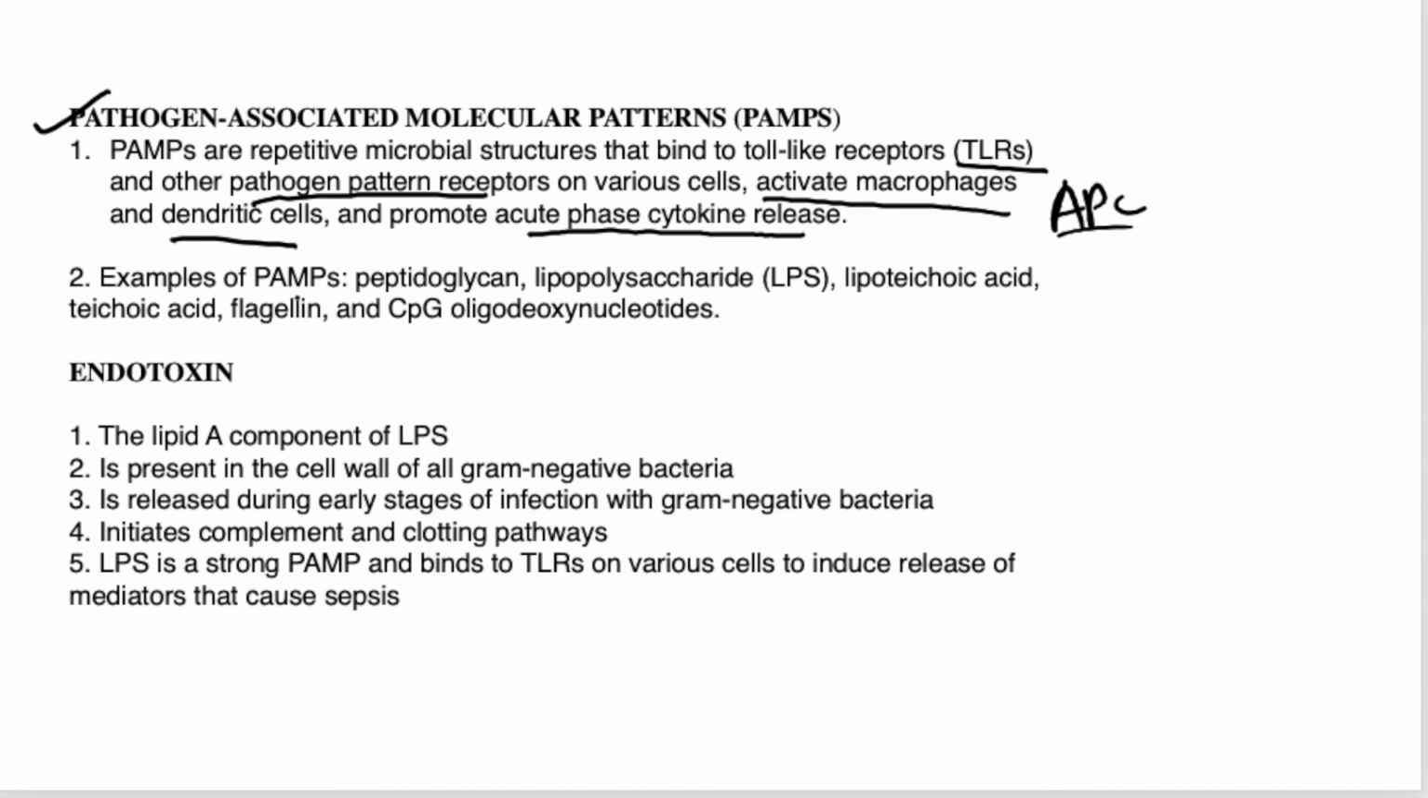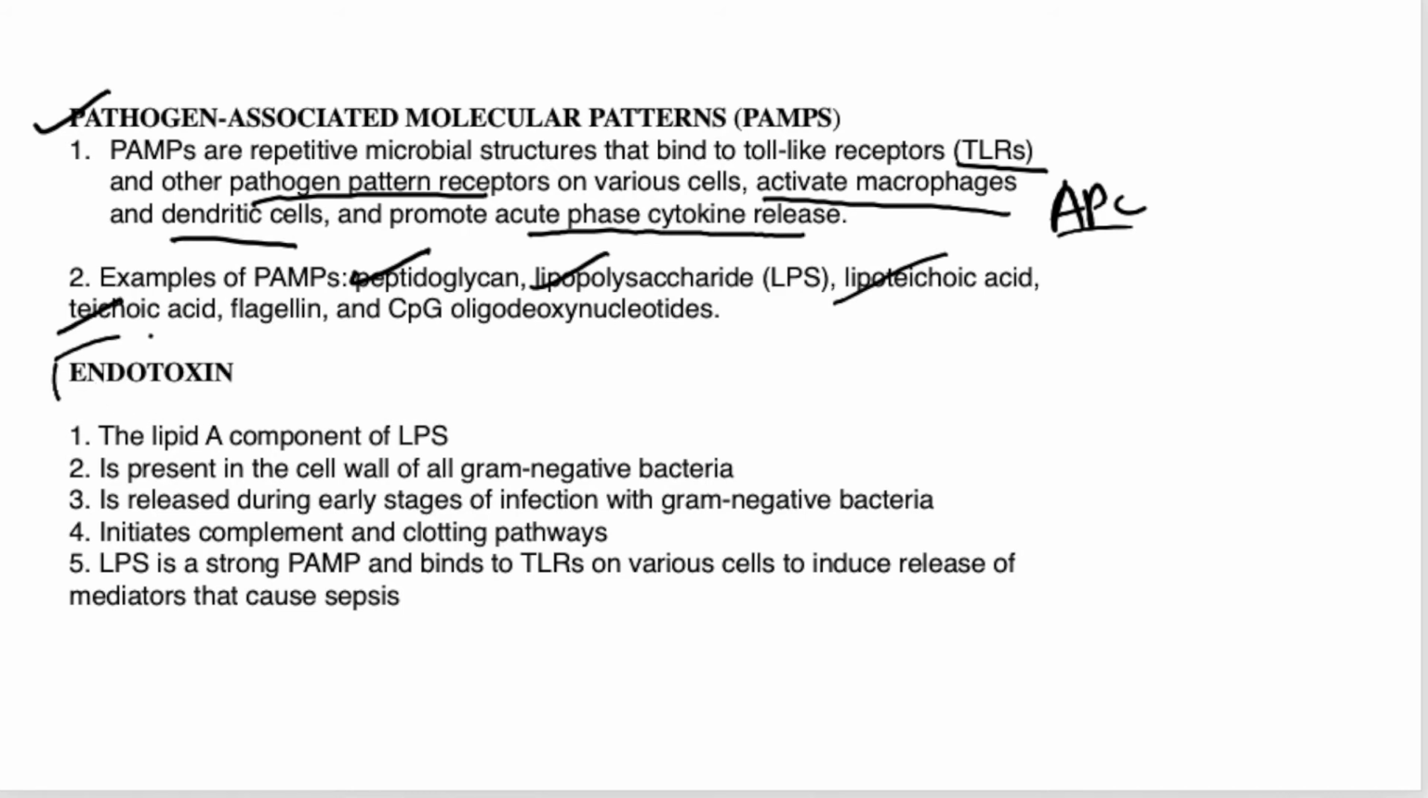Examples of pathogen associated molecular patterns are peptidoglycan, lipopolysaccharide, lipoteichoic acid, and teichoic acid, which we can easily remember. Peptidoglycan is a cell wall component, a mucopeptide, and lipopolysaccharide is present in gram-negative bacteria. Lipoteichoic acid is present in gram-positive bacteria. These are examples of pathogen-associated molecular patterns. They bind to the toll-like receptors present on macrophages and dendritic cells, which are examples of antigen-presenting cells, and they cause the release of acute phase cytokines.